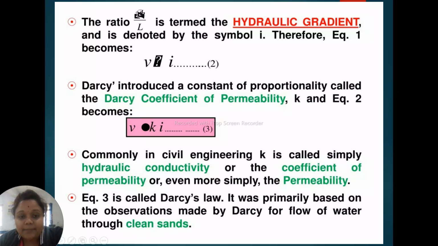K is also called hydraulic conductivity, or coefficient of permeability, or even more simply, permeability.